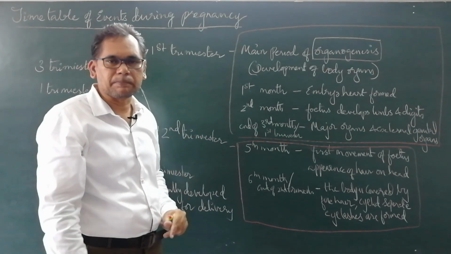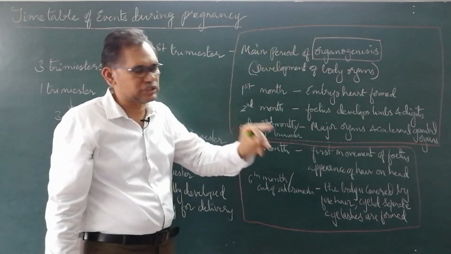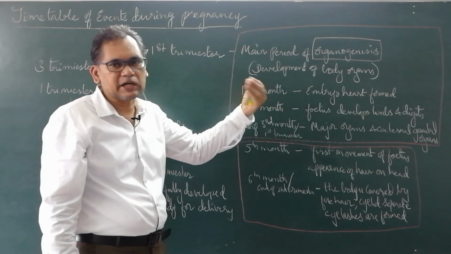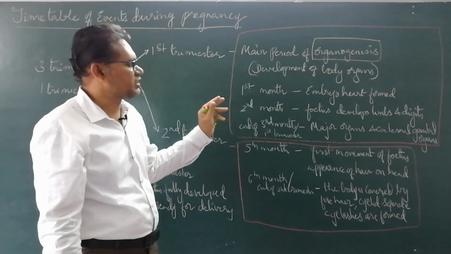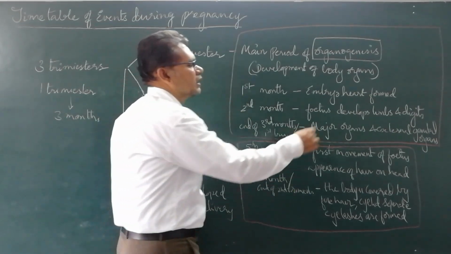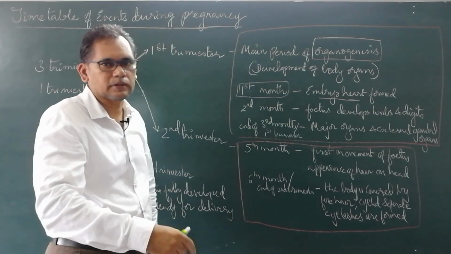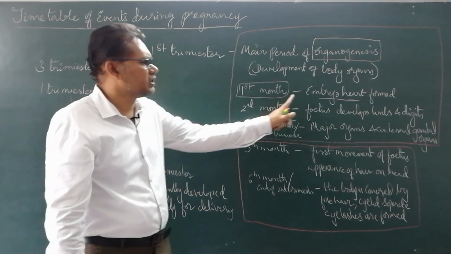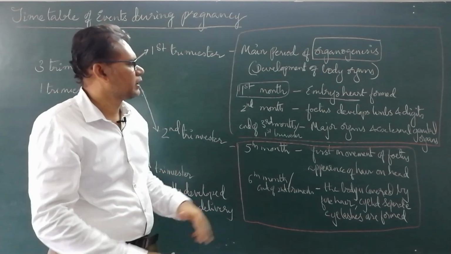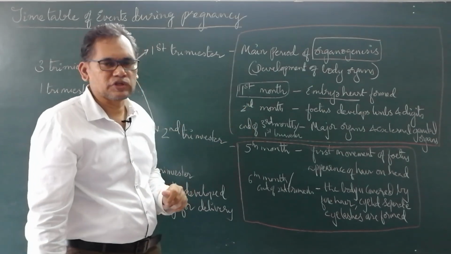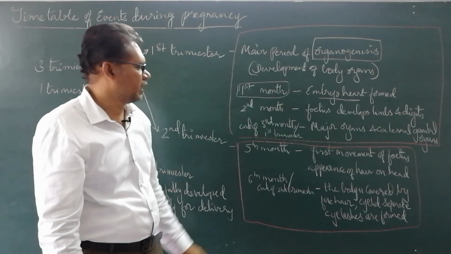During the first 3 months of development, the main period of organogenesis, the development of the majority of body organs takes place. In the first month itself, the embryo heart is formed, and the embryo heart sounds can be heard with the help of a stethoscope. Then in the second month,